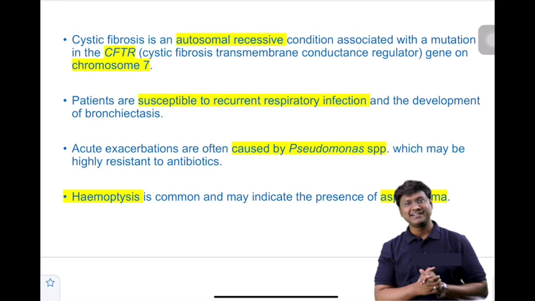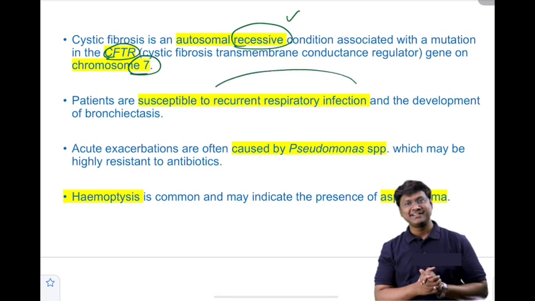It's an inherited disorder. What type of inheritance is this? It is an autosomal recessive type of inheritance. Cystic fibrosis is due to a gene mutation, the CFTR gene mutation, which is present on chromosome 7. These patients are susceptible to recurrent respiratory tract infection, and because of that, the individual has a high tendency to develop bronchiectasis.